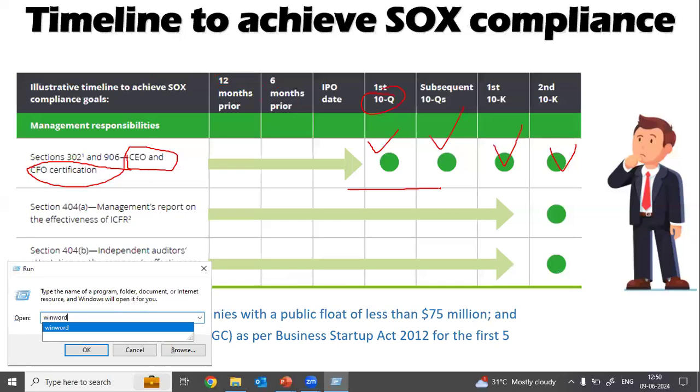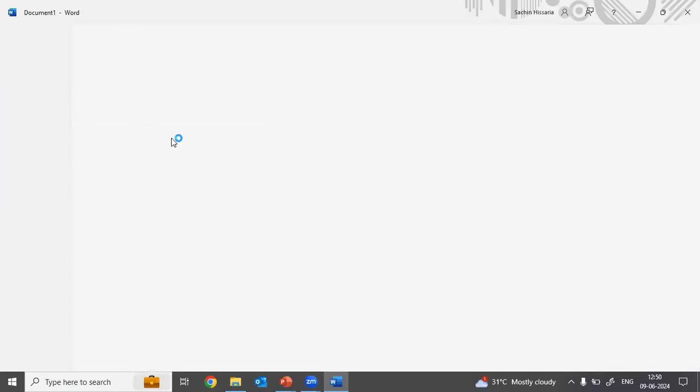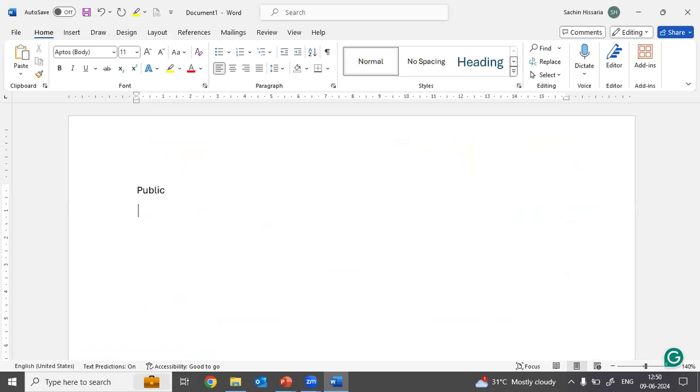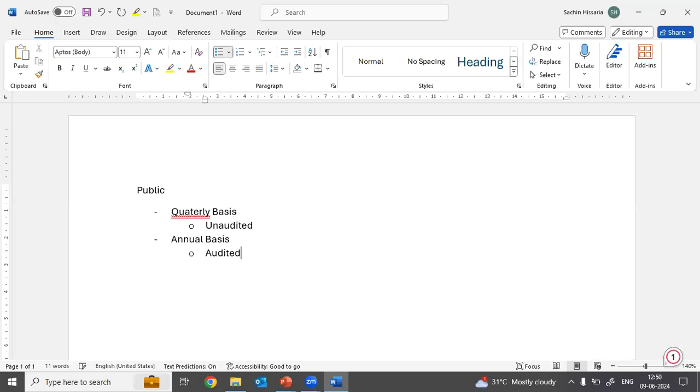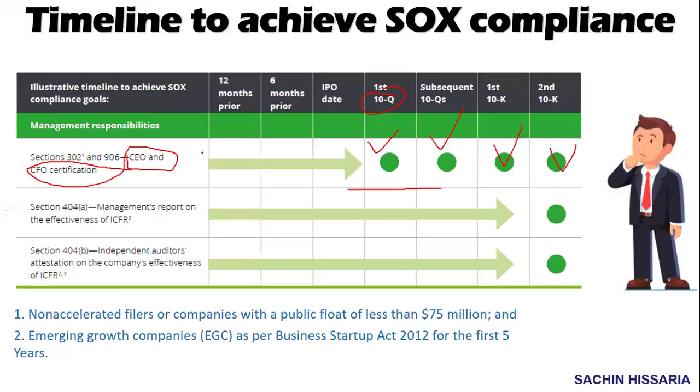Generally, how is the filing done, guys? Let me explain this with an example. If you are a public company, then you need to publish your financial statements on a quarterly basis, and also submit your financial statements on an annual basis. When you submit statements on a quarterly basis, those are unaudited financial statements. When you submit an annual financial statement, those are audited financial statements. So basically, you need to submit the 10Q and 10K, which will be certified by the CEO and CFO or the management. It is applicable from the first quarter.